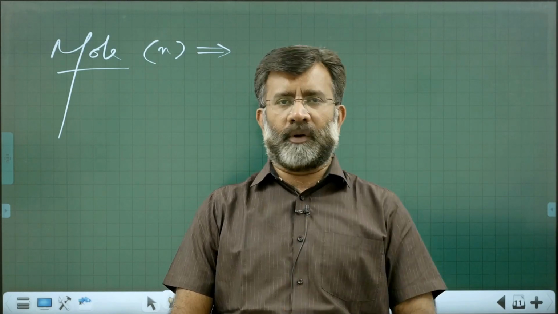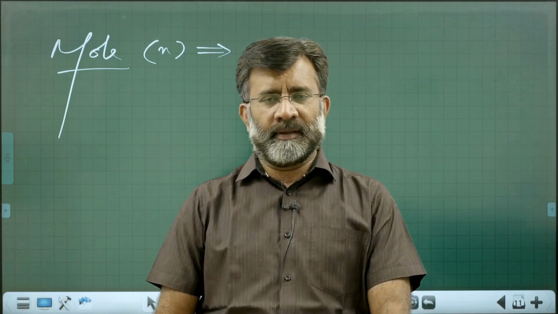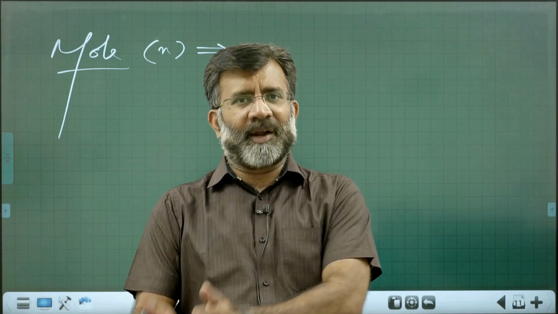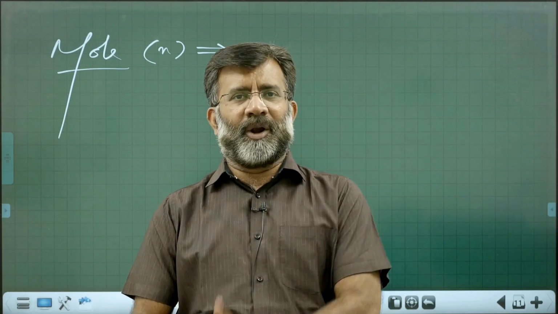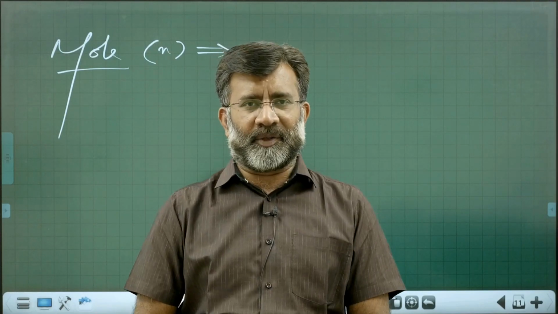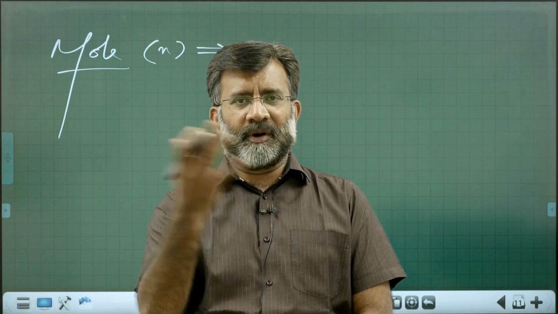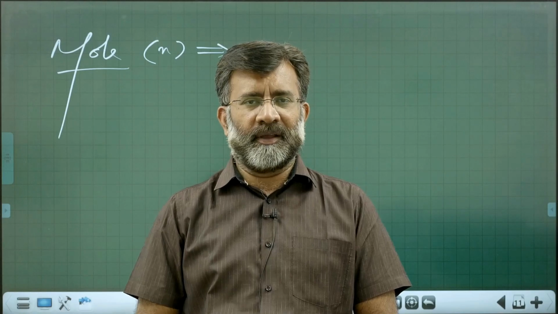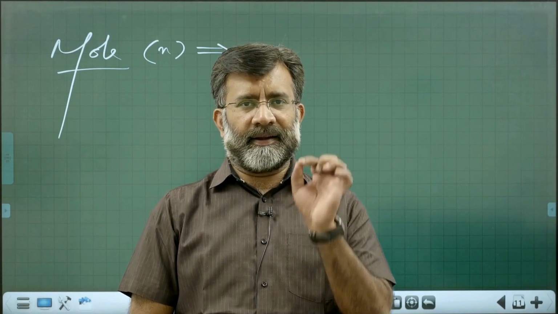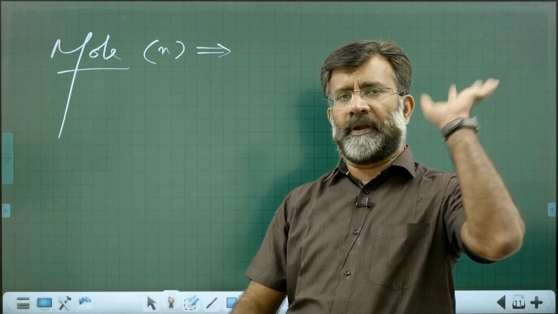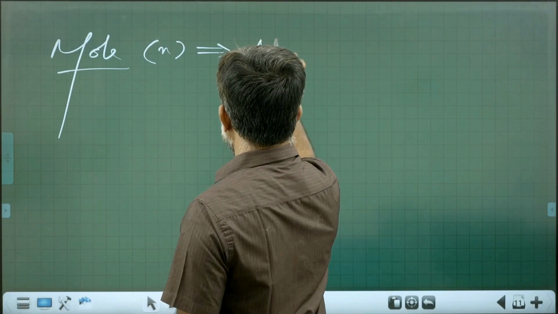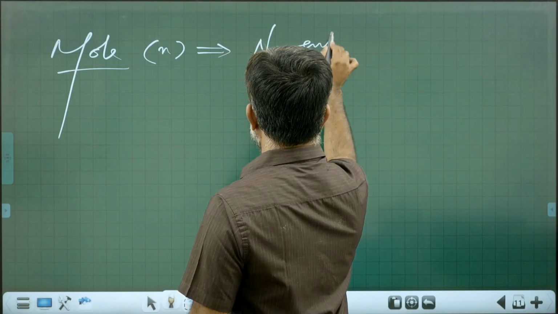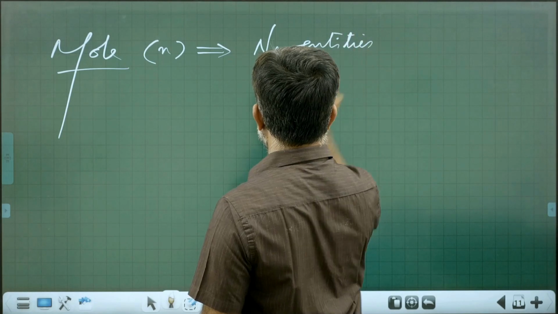That is 1 mole. 1 mole of atoms means the substance containing Avogadro number of atoms. 1 mole of molecules, 1 mole of ions, 1 mole of electrons, 1 mole of protons. Any material contains Avogadro number of entities. That is 1 mole.